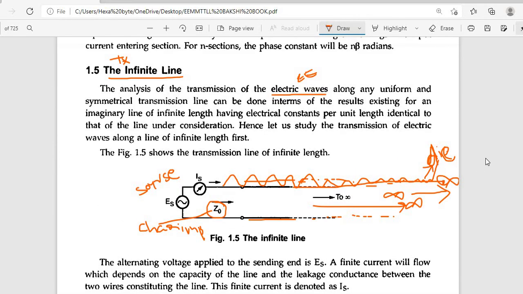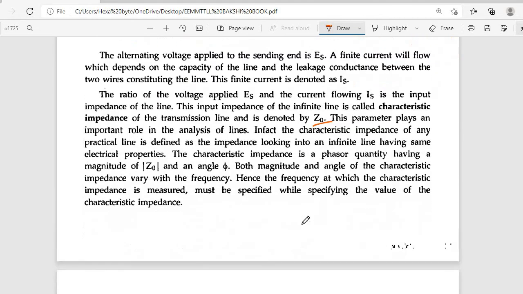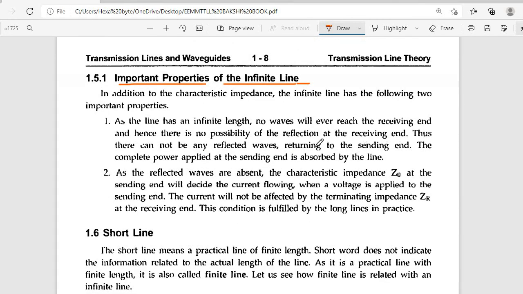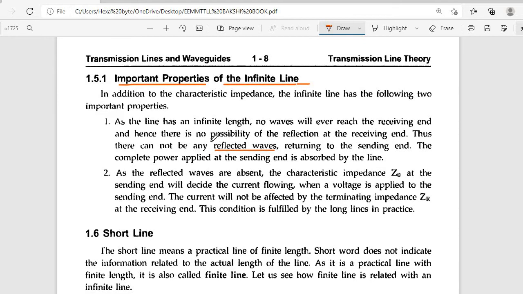There might be a chance of the wave reflecting back, but no, because the energy is already lost, it has no strength, so it does not come back. There cannot be any reflected waves returning to the sending end.